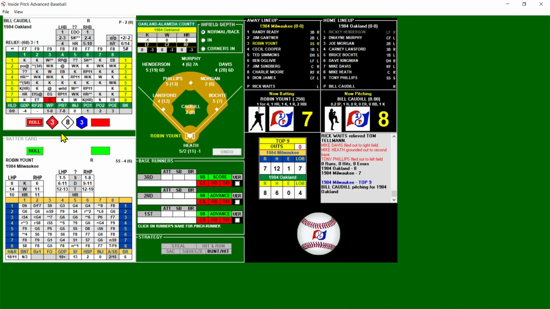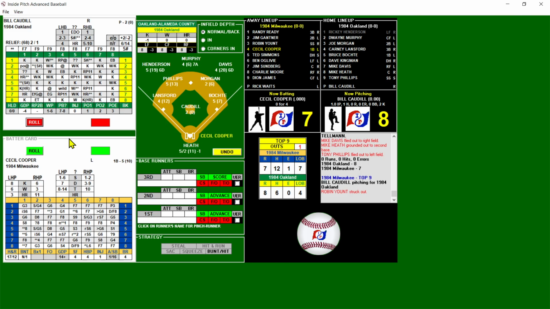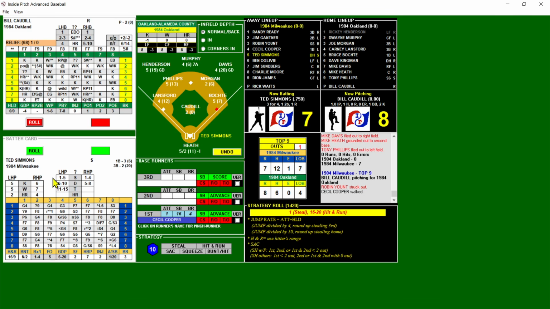And that's a K chance, and that's a strikeout. 1 out. Bring up Cecil Cooper. And a lefty, that's a walk chance against a righty, and that is going to be just enough for a walk. So Cooper's on. Runner on first, 1 out for Simmons, batting lefty against Caudle. And here we go.